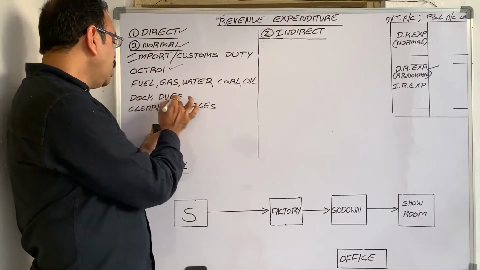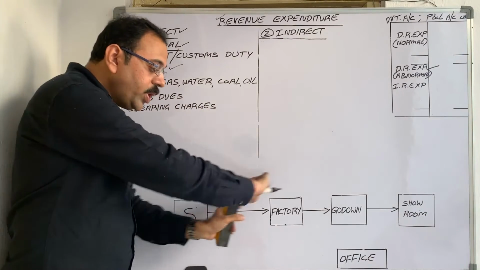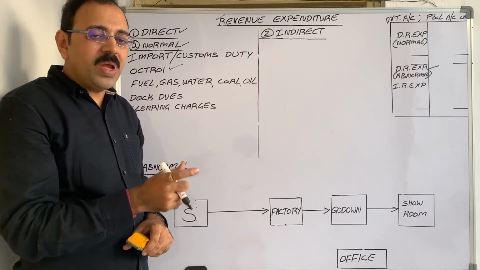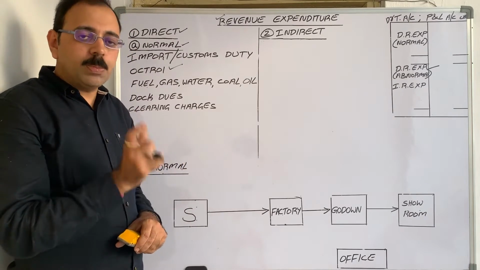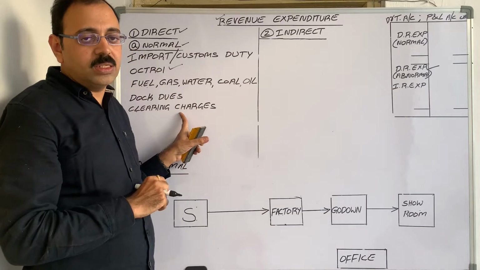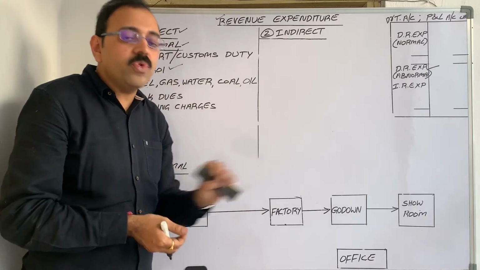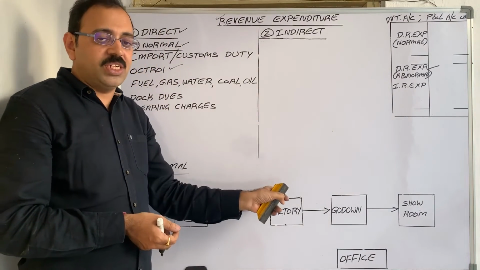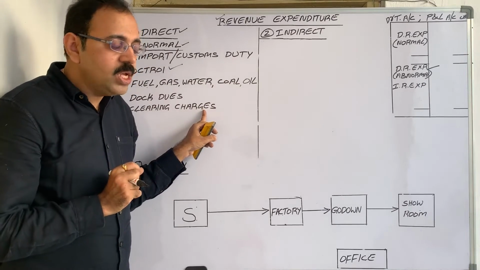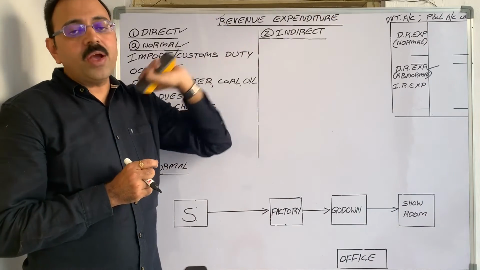The next one, dock dues and clearing charges. When we are importing goods, then to port authorities, we have to pay some charges. Those expenses are known as dock dues and clearing charges. So after paying these expenses, we take the delivery of goods and we manufacture. So these two are also manufacturing related expenses. Therefore, direct expenditure, debit to trading account.